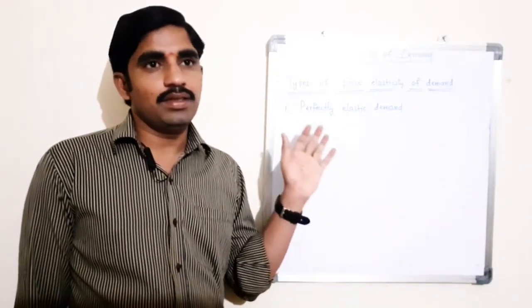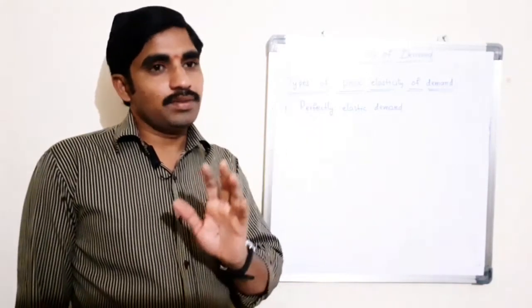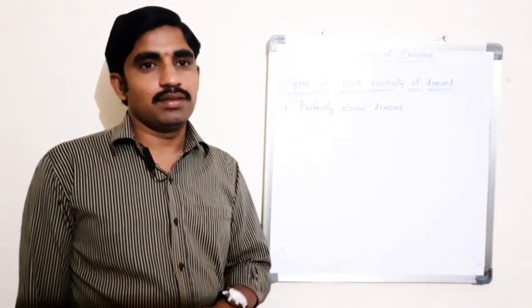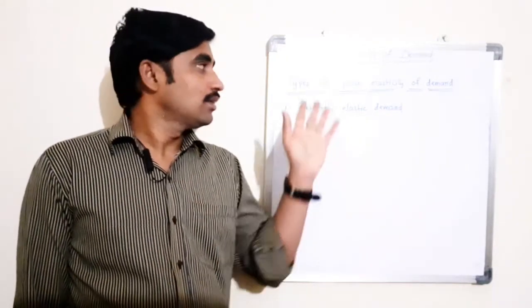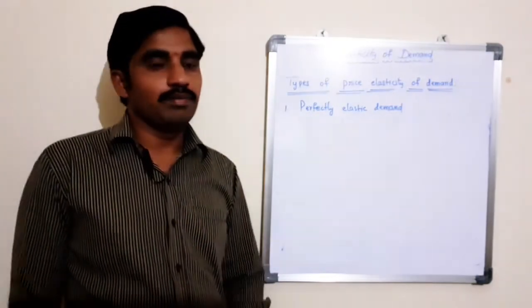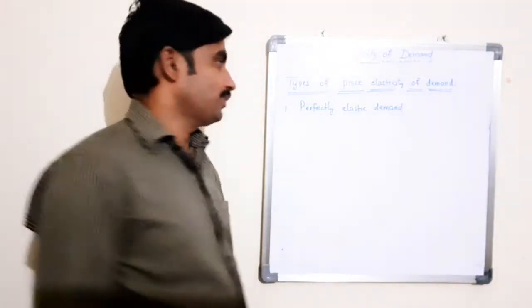In perfectly elastic demand, the demand curve is represented as a horizontal straight line. Let me explain the perfectly elastic demand by using the schedule and the graph.